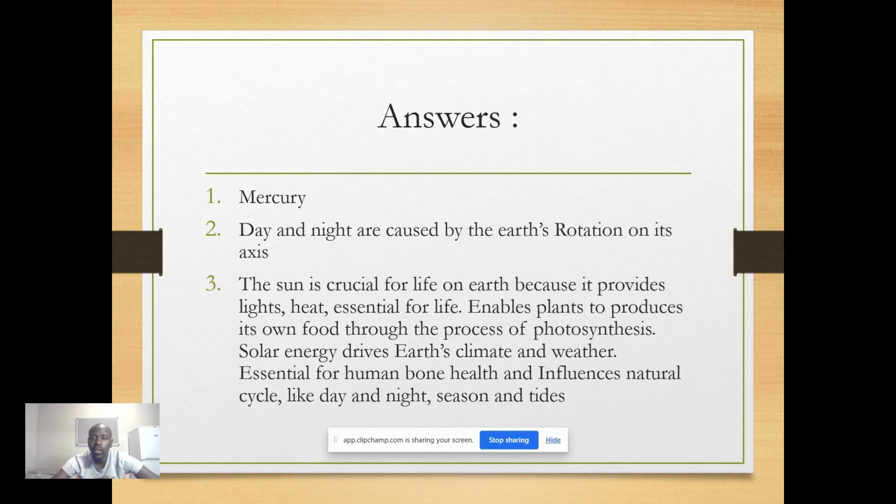That is the first answer. Then number two, what causes the day and night? A day and night are caused by the Earth's rotation on its axis.